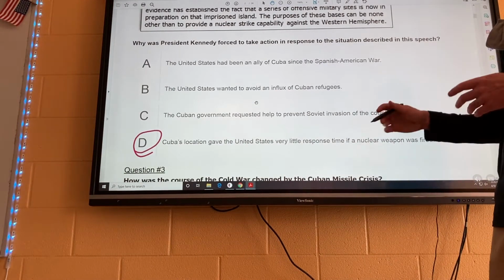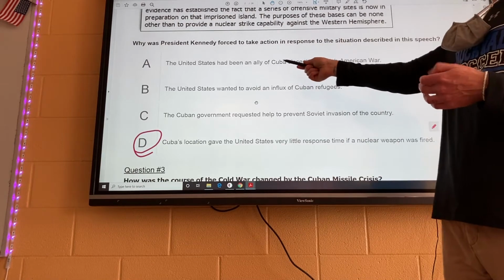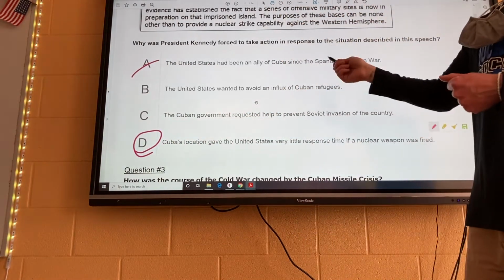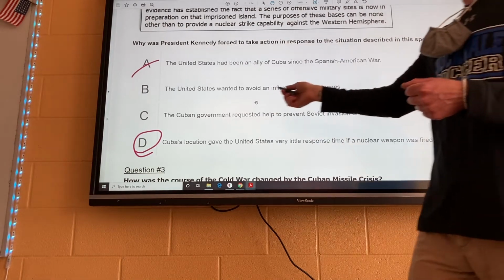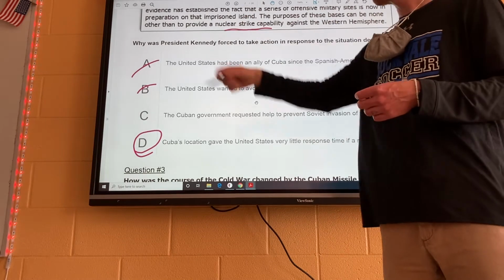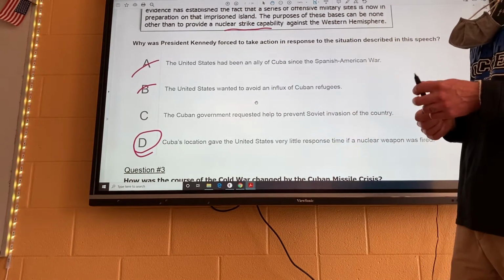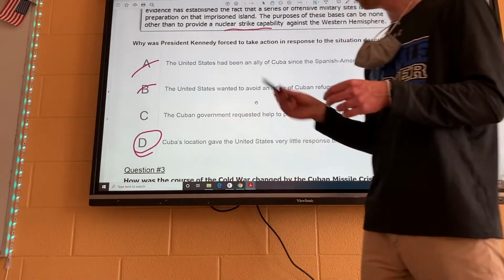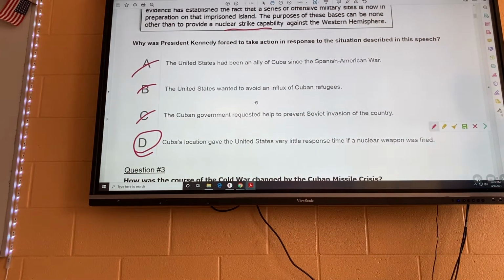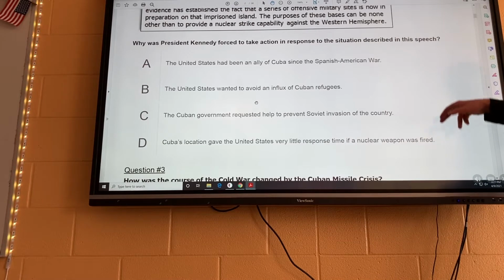So let's take a look at the other answers and why they're wrong. The U.S. had been an ally of Cuba since the Spanish-American War. No, we weren't allies, not really. The United States wanted to avoid an influx of Cuban refugees. Maybe, but that doesn't have anything to do with nuclear weapons. The Cuban government requested help to prevent Soviet invasion of the country. No, remember, the United States invaded Cuba, not the other way around. All right, D is going to be your answer there.